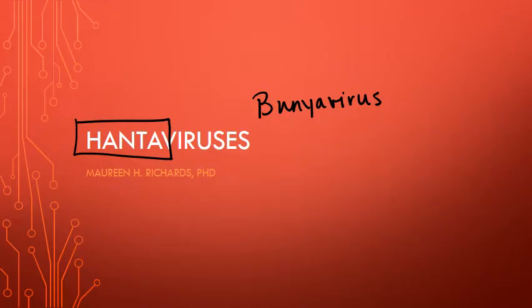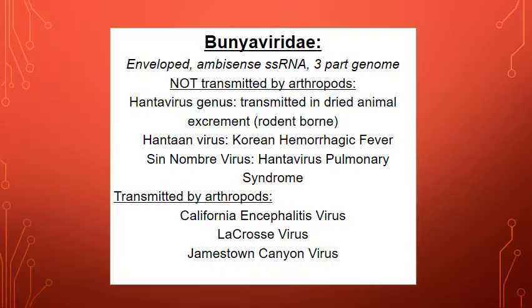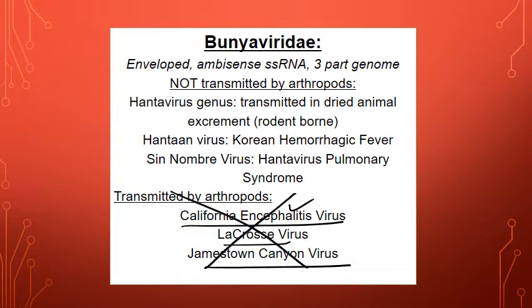And in the other video, I covered the Bunya viruses that lead to encephalitis. So the California encephalitis virus, La Crosse virus, and Jamestown Canyon virus. We're not going to talk about those in this video. I talk about them in the encephalitis virus video. So we're going to talk about these up here.